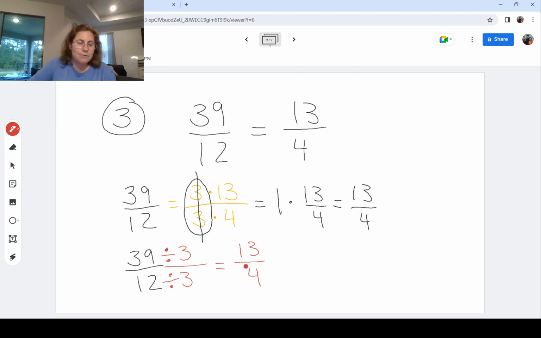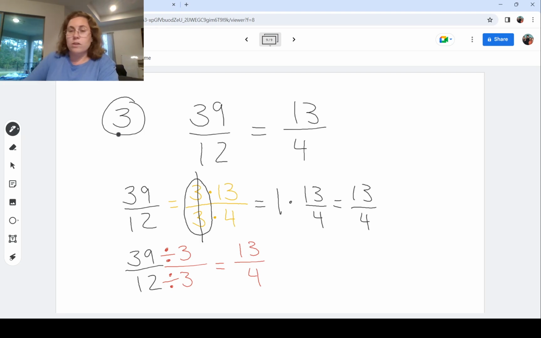Now, I'm not writing this in red because it's wrong. I just, in my biased opinion, don't like seeing this division sign. I see it this way. But, you know, that's what makes the world great. Everybody's brains think a little bit differently. And if this way's not jiving with you, there's so many other resources out there to find one that does work, okay? So that is how we are going to reduce our fractions. We could do it that way.